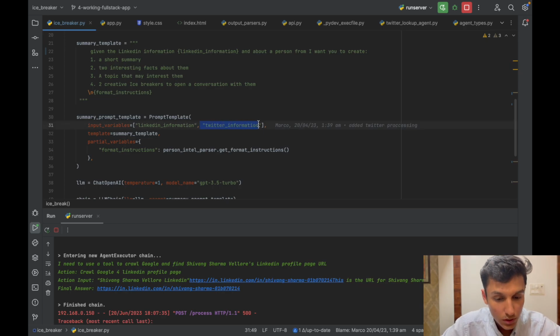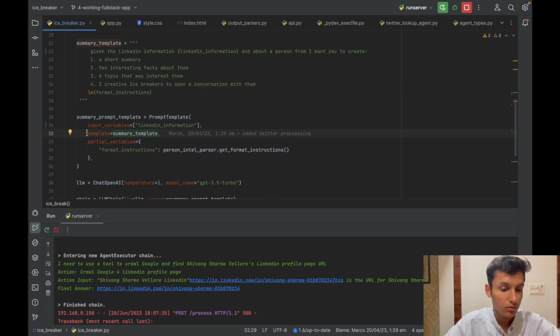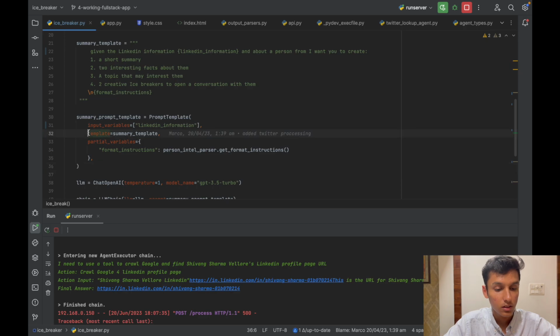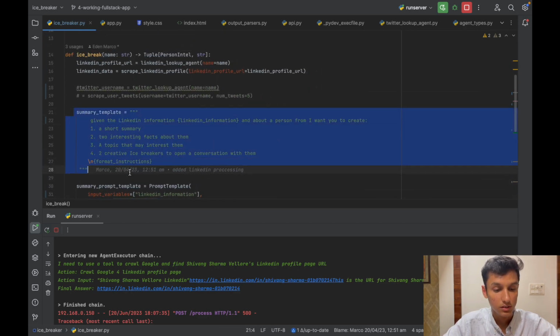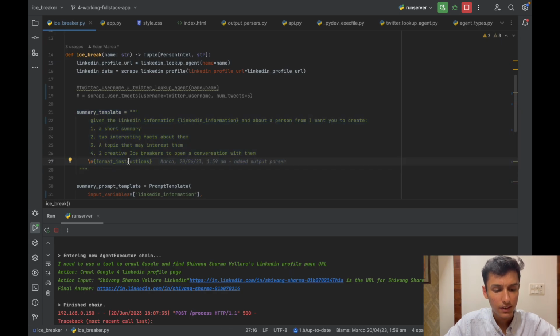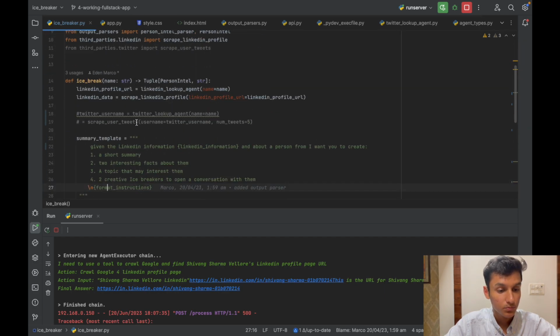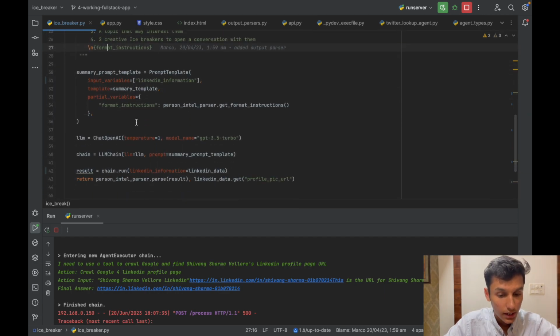Yeah, so in the input variable also we have given Twitter information, and for the template which will be running, you can see that the template is referring to the summary template, which is this, which we can edit on our own demand, however we want to edit it. And yeah, I think we are good to go.